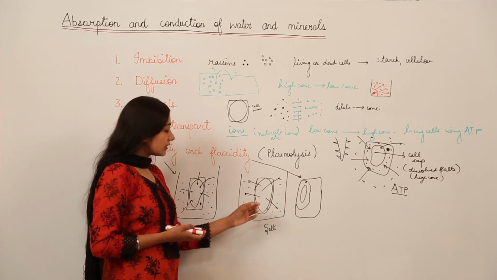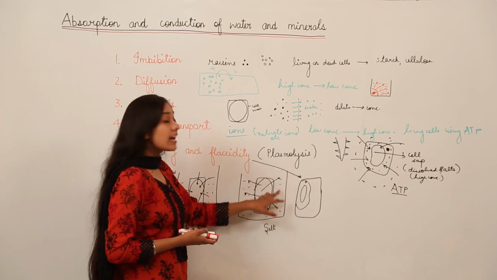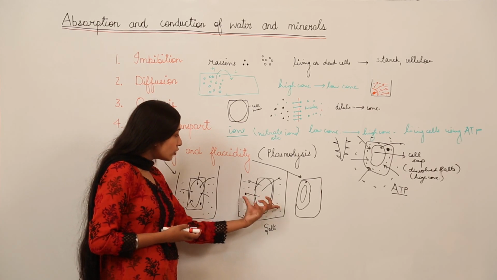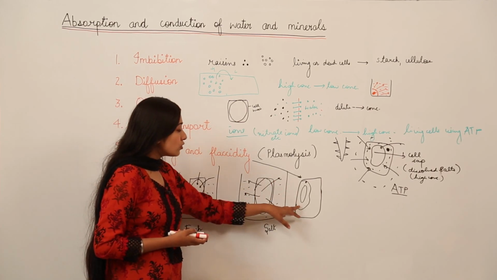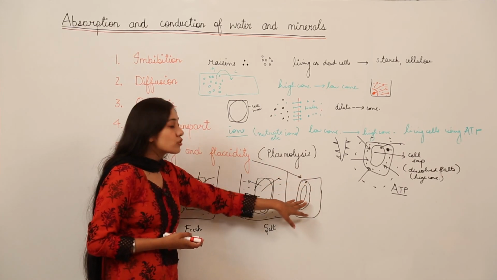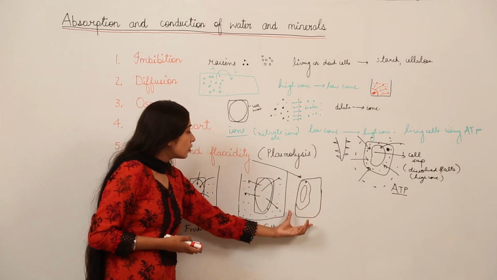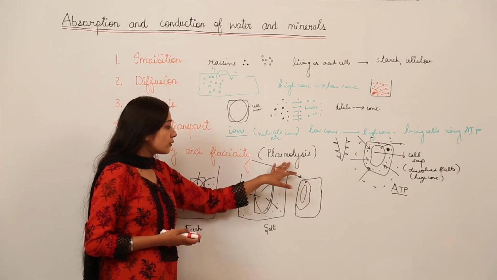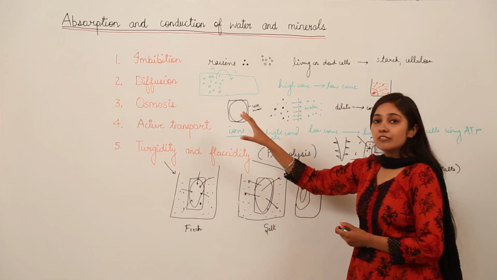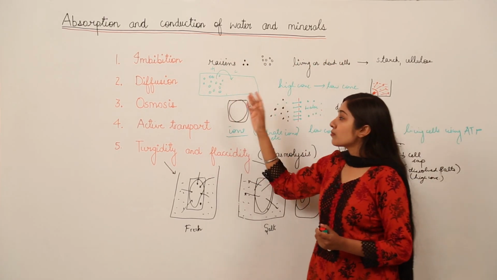Then in the next case, if we put that same cell in salt water, it is going to lose water, because now the outside salt water is at high concentration. Now it is a concentrated solution. So water is going to move out from the cell, and the cell is going to shrink. The protoplast of the cell, this living material, is going to shrink, and the membrane is going to leave the cell wall. This is known as flaccidity, or you can say plasmolysis. So remember that these 5 phenomena are basically involved with absorption and conduction of water and minerals: imbibition, diffusion, osmosis, active transport.